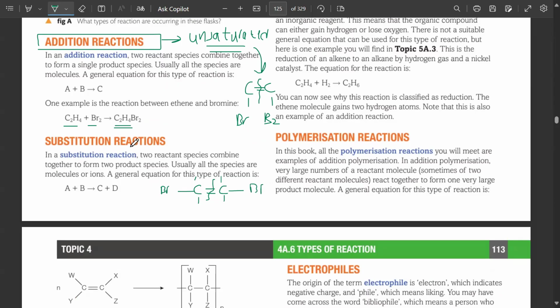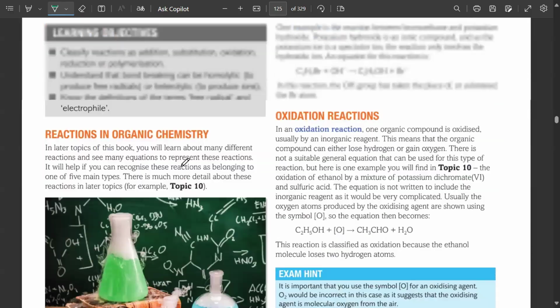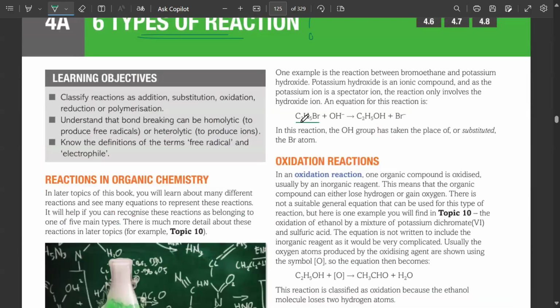It would be saturated. Substitution is replacing. You are replacing one species with another. For example, C2H5Br reacts with OH. OH replaces Br, and this is the product formed. So from a halogenoalkane, an alcohol is formed by substitution. An alcohol was created from a haloalkane.